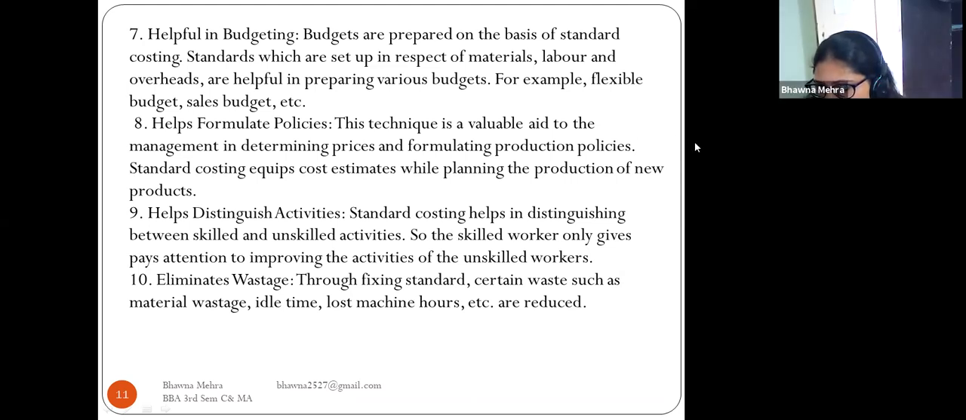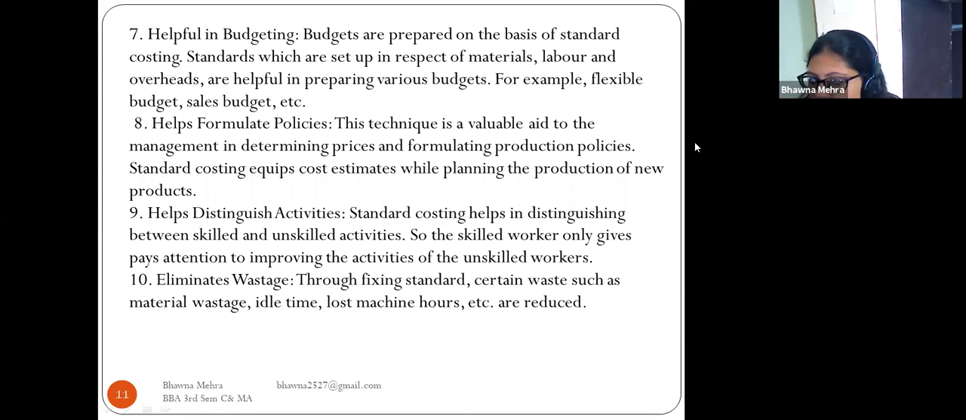Helps distinguish activities. Standard costing helps in distinguishing between skilled and unskilled activities. So the skilled worker only pays attention to improving the activity of the unskilled worker. With the help of distinguished activities, standard costing helps in distinguishing between the skilled and unskilled activities. So the skilled worker only pays attention to improving the activities of the unskilled worker.